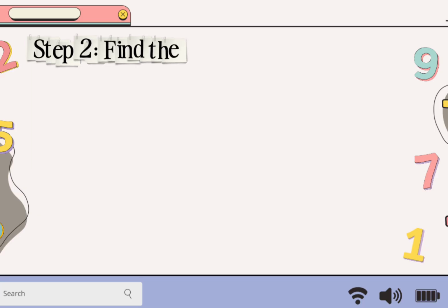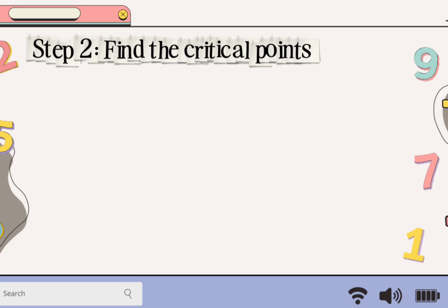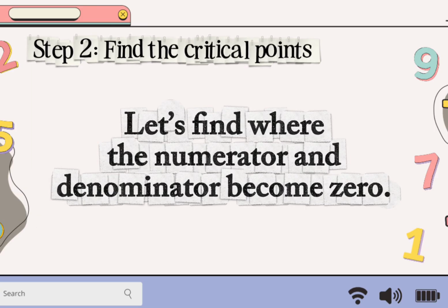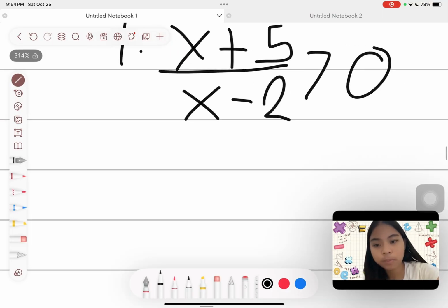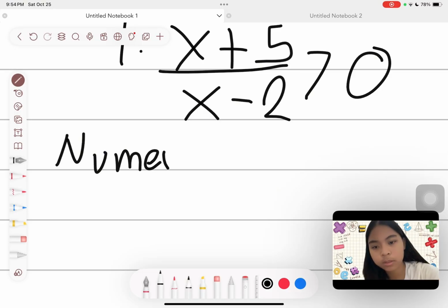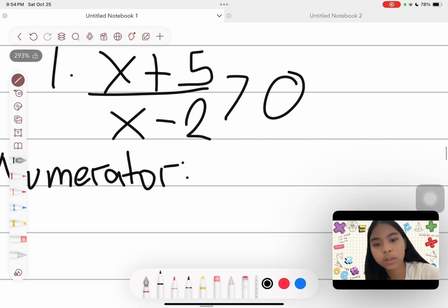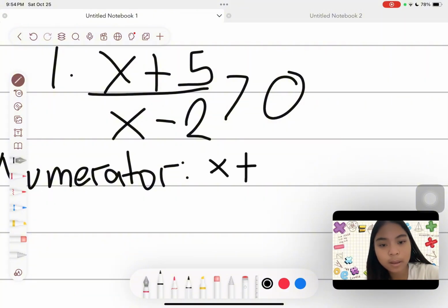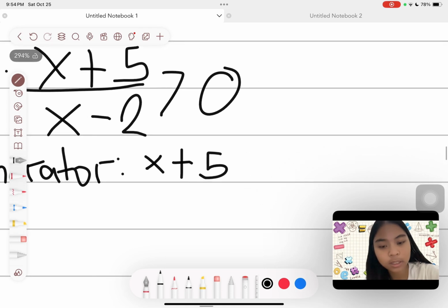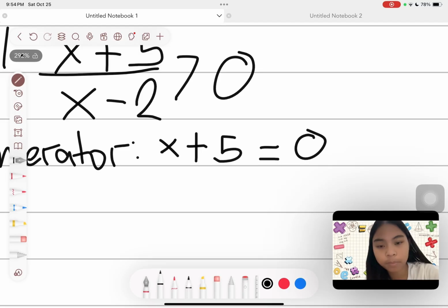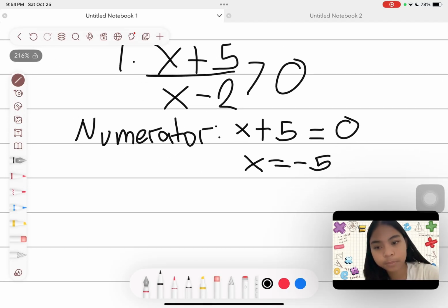Step 2 is we need to find the critical points. Let's find where the numerator and denominator become 0. So, our numerator is x + 5 = 0, and then it will become x = -5.